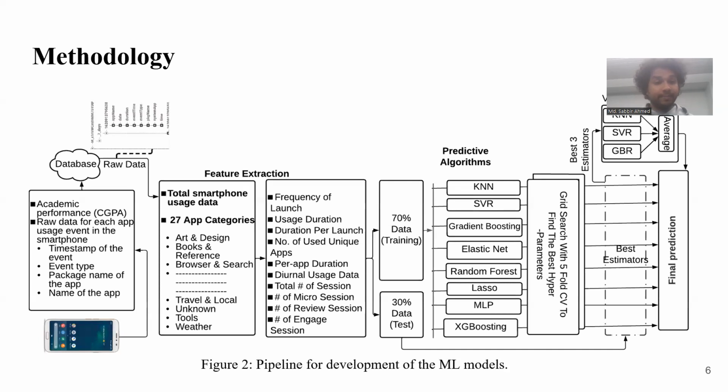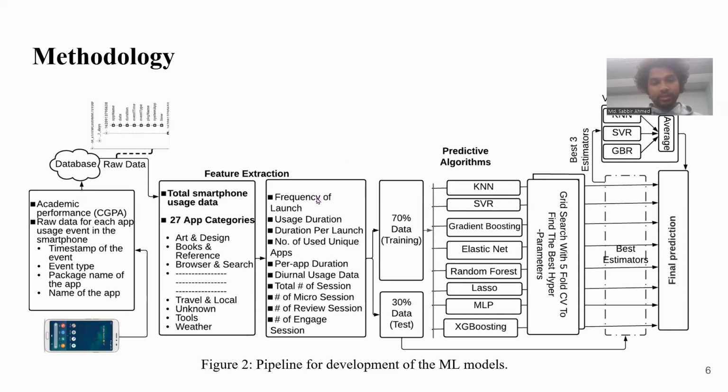Here's the basic pipeline of the system, and here we see that we collected the app usage data and also academic performances. Later we categorized those apps into different categories. It was 27, and during the categorization we followed previous studies, and also we contacted students from the engineering faculty who had experience in app development.